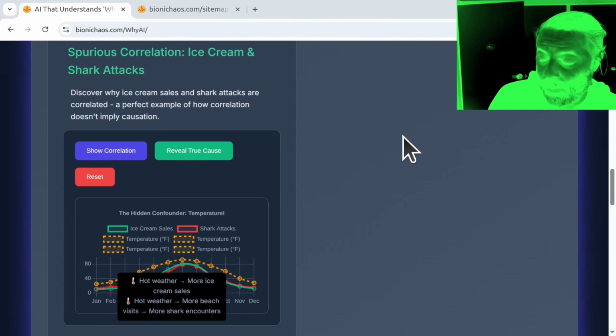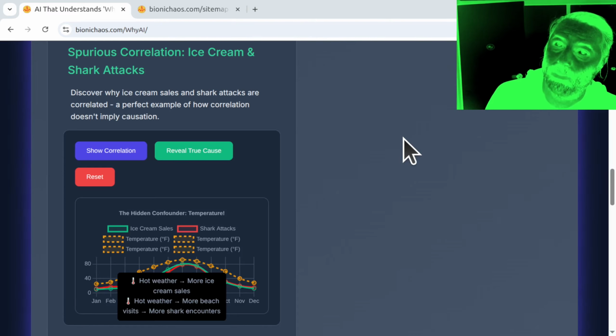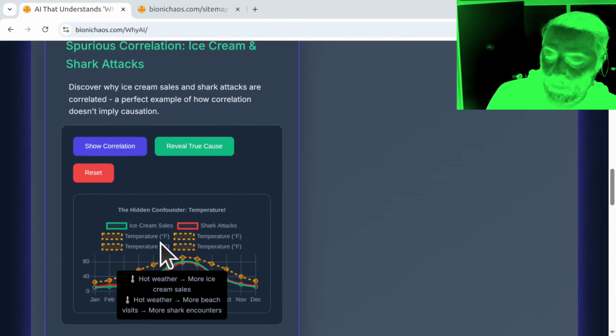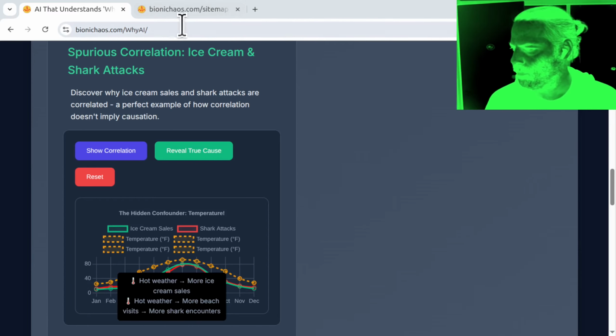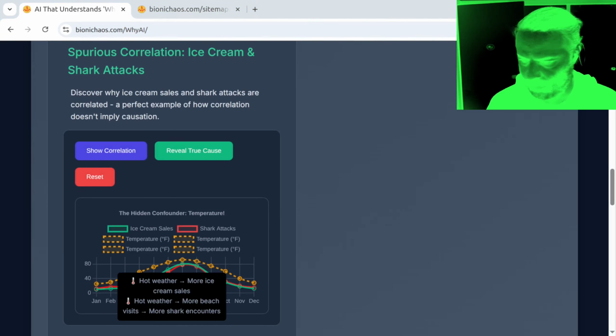How would you, well, first, before we go into how we improve it, do you see any problem with where my mouse cursor is? From what I can see, the temperature, ice cream sales, and shark attacks all seem to peak around the same time, correlating with the summer months. Do you notice anything about those correlations that stands out to you?